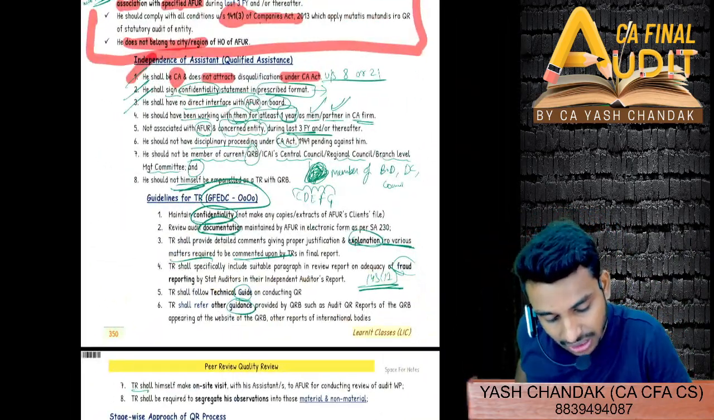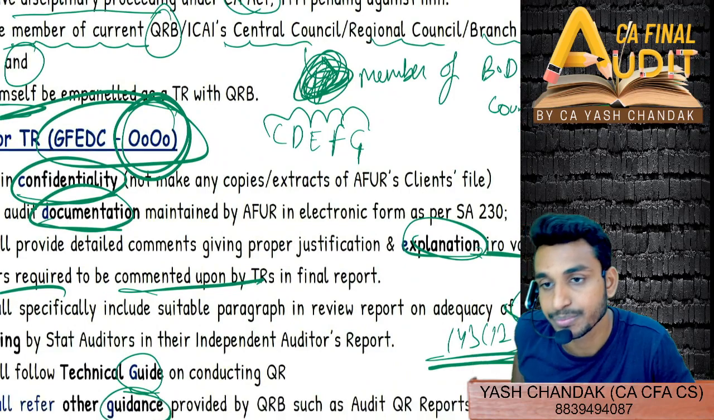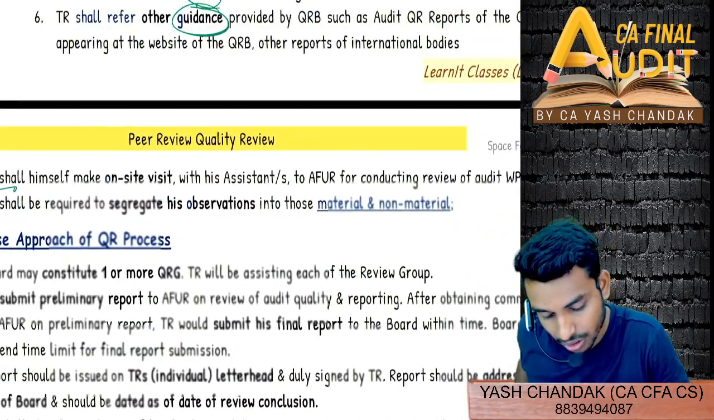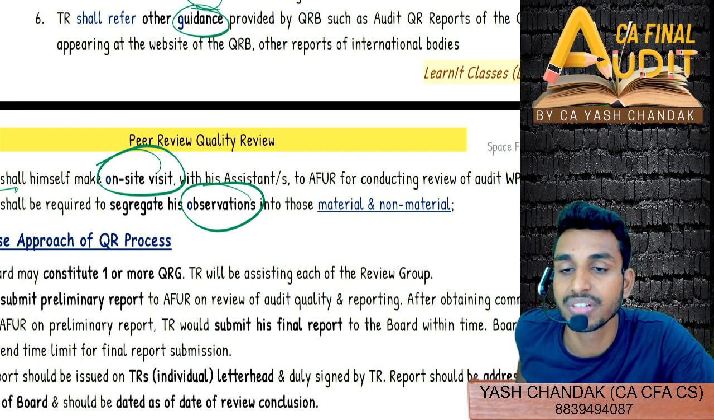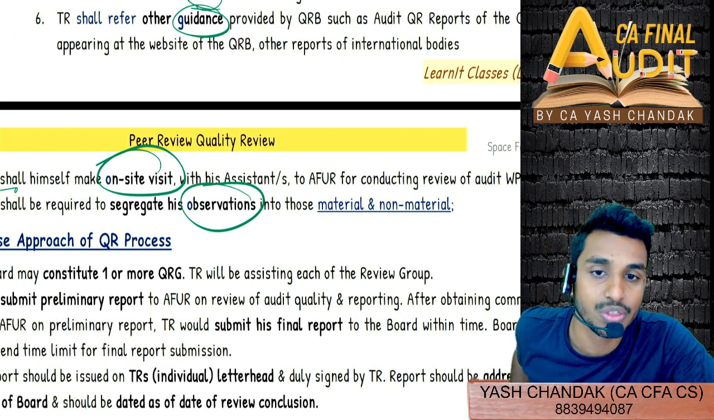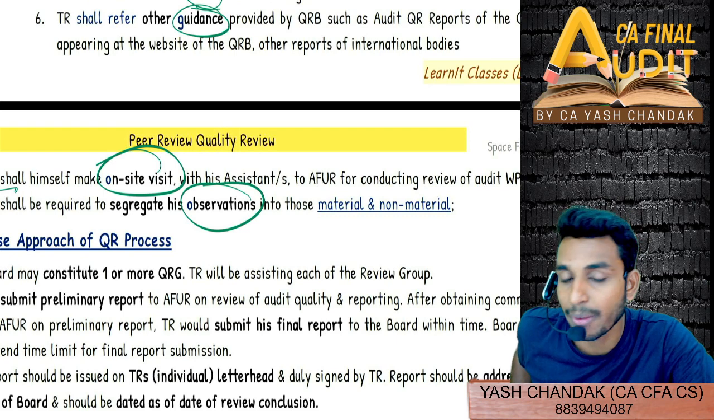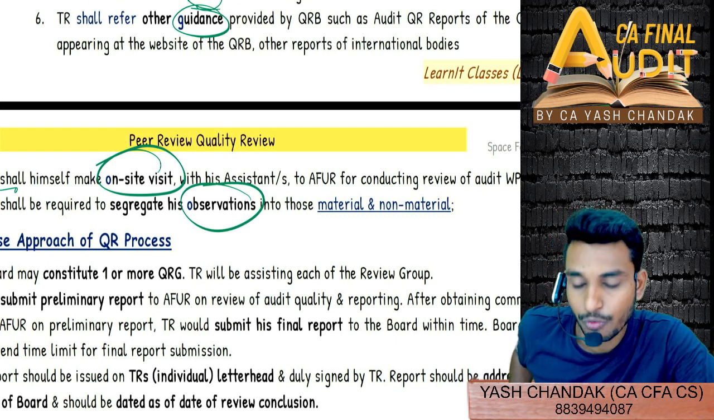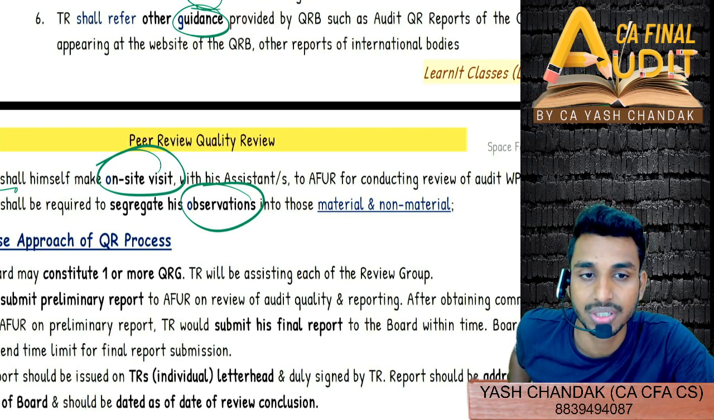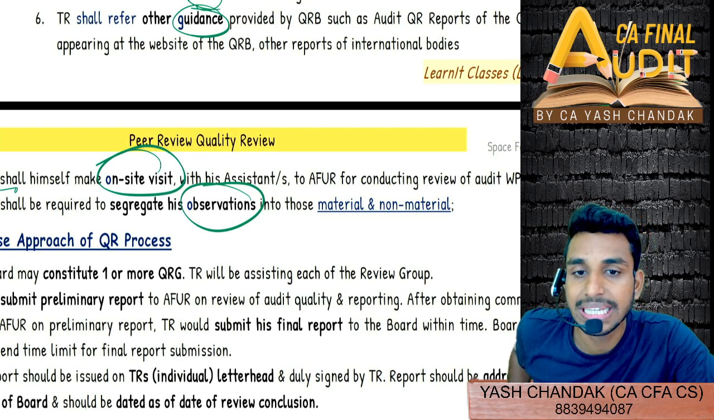And then what? C, D, E, F, G, O, O. O for on-site visit and O for observation. Observation has to be segregated into material versus non-material. Which observations of mine are material and which observations of mine are non-material. And similarly, O for on-site visit, no off-site visit. So C, D, E, F, G, O, O.